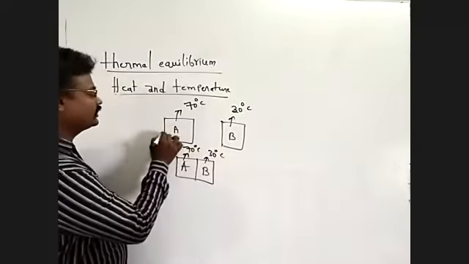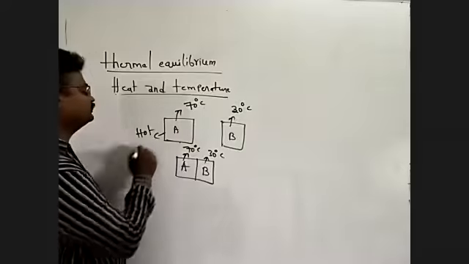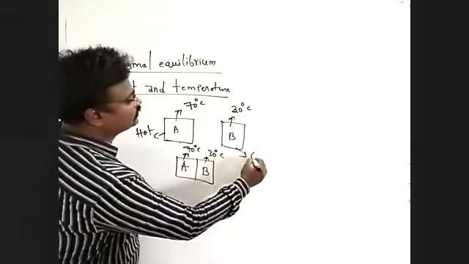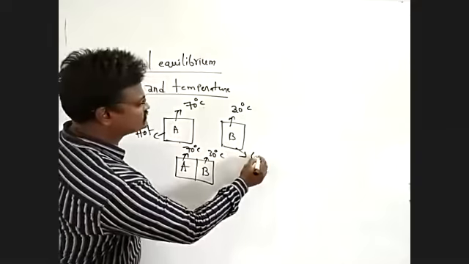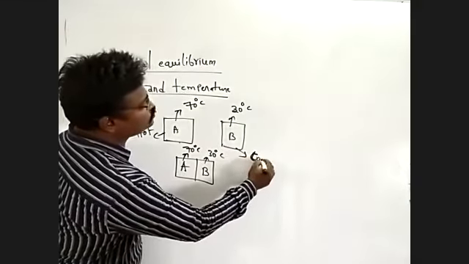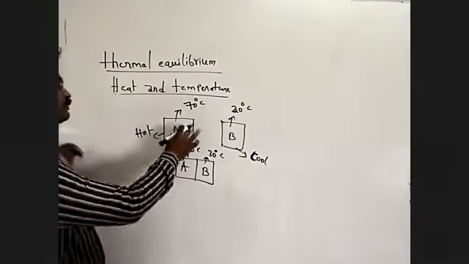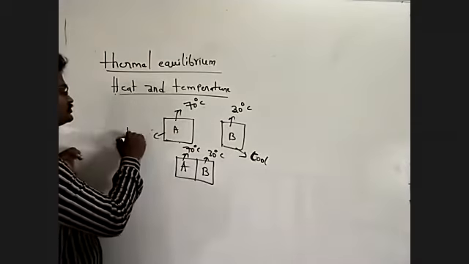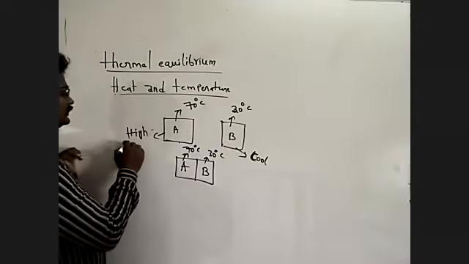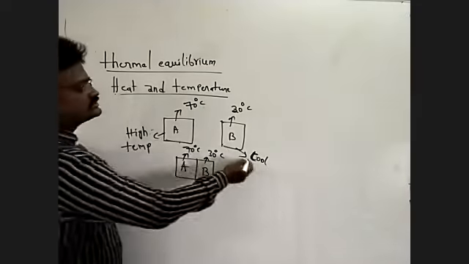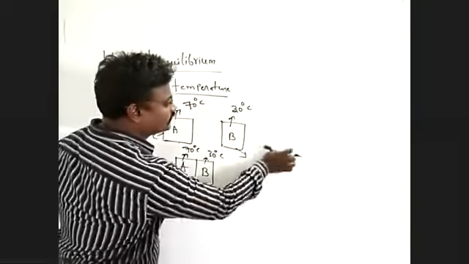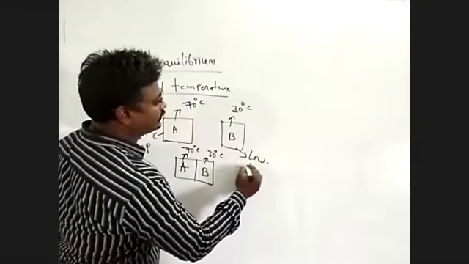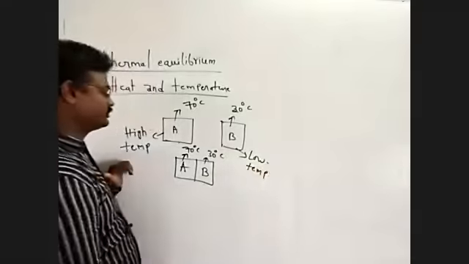We call this a hot body, and this a somewhat cool body. This body has high temperature, and this body has low temperature.